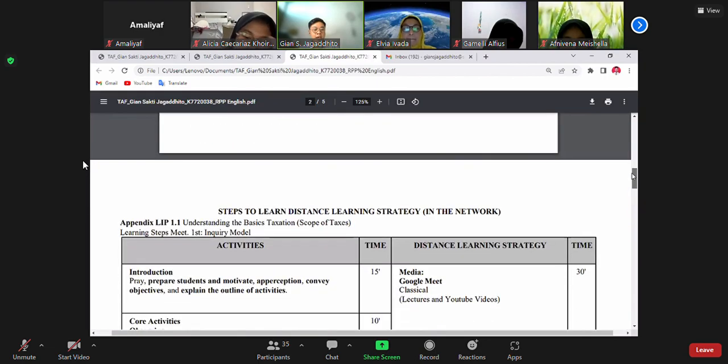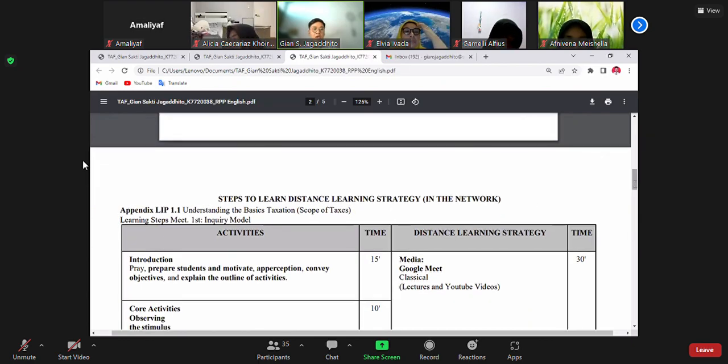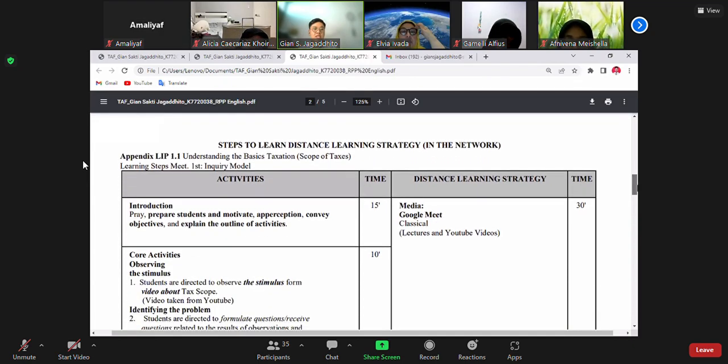Okay, now let's move on to the distance learning strategy in the network. In Indonesia, we call it PJJ, or distance learning strategy. Appendix LIP 1.1 is understanding the basics of taxation. The topic is the scope of tax. The learning steps use the inquiry model, and the first activity is the introduction.